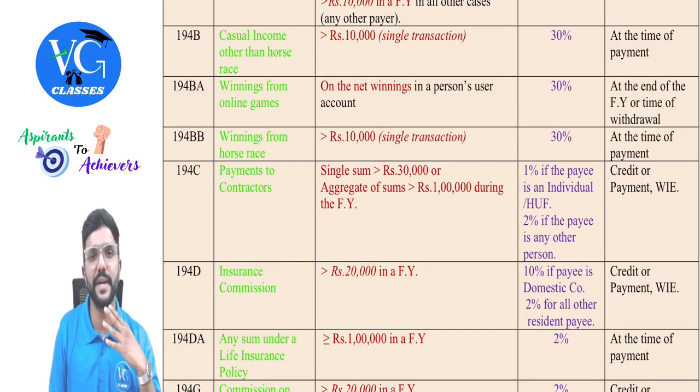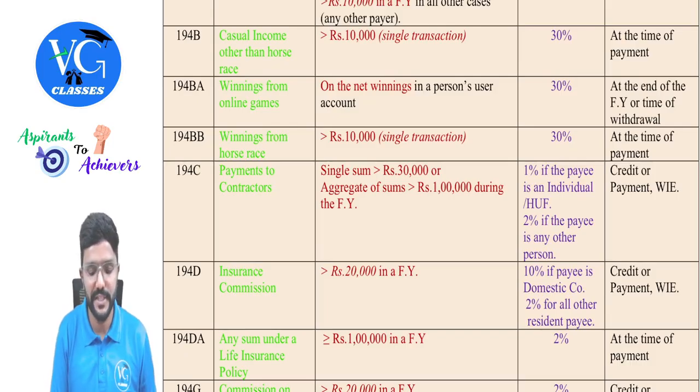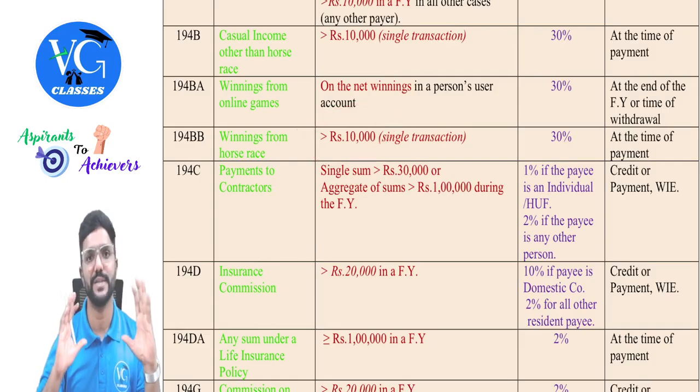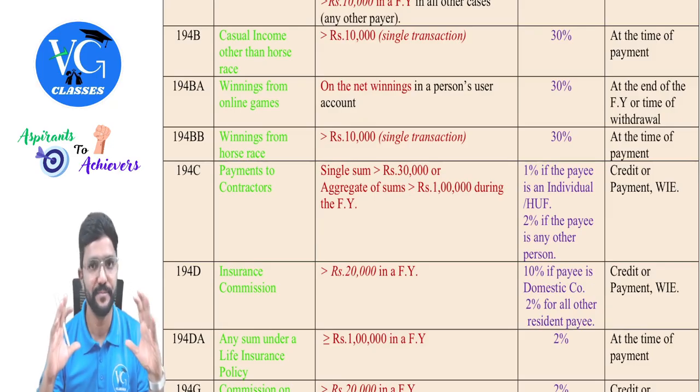What they are trying to communicate here is, guys, assume I have won from horse race 3 times in a year, and each time it is 5,000. Should the payer deduct TDS? No. Assume each time I have won 15,000. Then each time it is more than 10,000, so TDS has to be deducted. So for each transaction, there is a threshold limit of 10,000 for each winning.